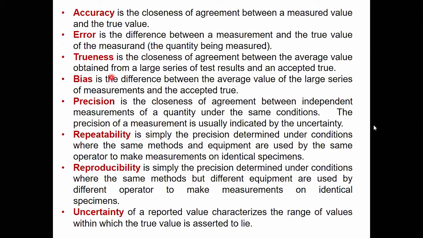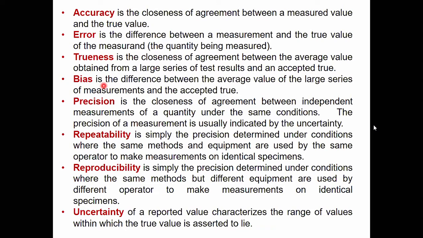Now trueness means you measure 10 times, for example the current, and take the average of those 10 readings. So what is the trueness? Trueness will be the closeness of that average value to the actual value.